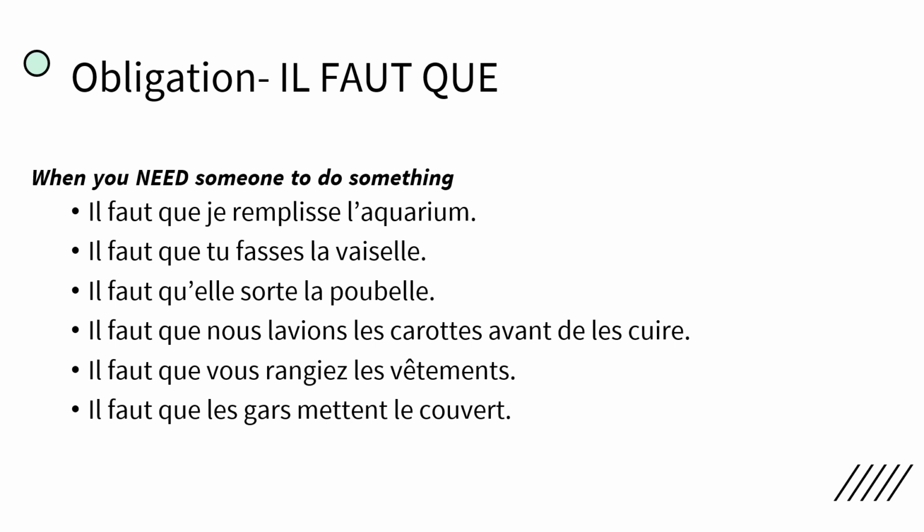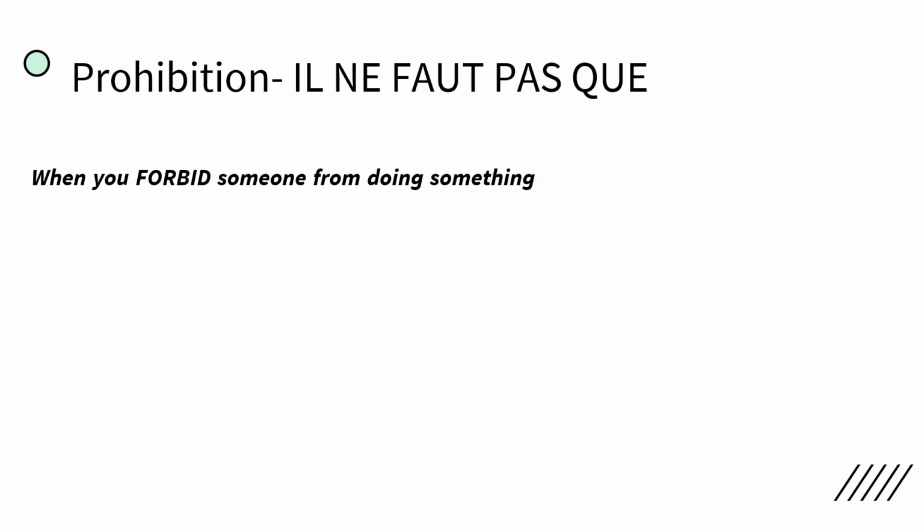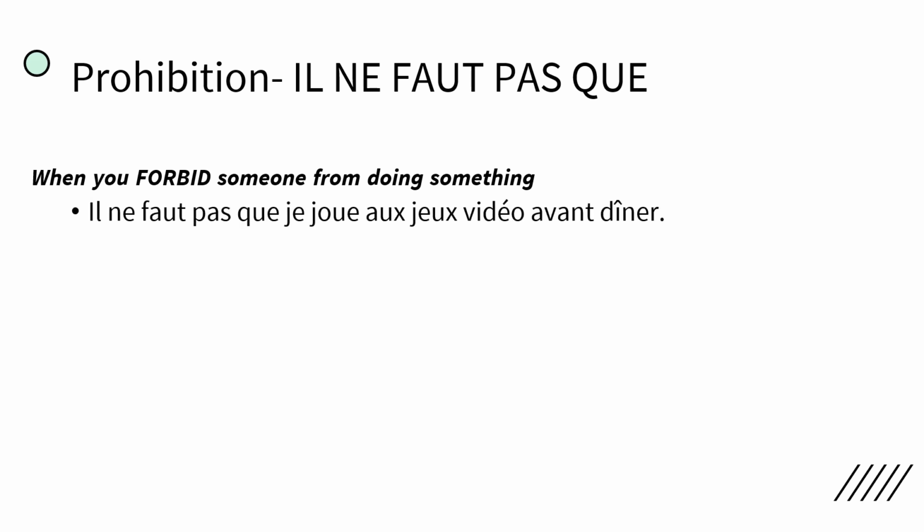Bon, on y va. The other one could be pretty much the exact same phrase, but the opposite. Prohibition. Il ne faut pas que. So when you forbid someone from doing something. You notice it's using the exact same phrase, il faut que, but now we're making it negative, il ne faut pas que. And now we are prohibiting these people from doing something, like, il ne faut pas que je joue aux jeux vidéo avant dîner. So I must not, or it is forbidden that I play video games before eating dinner.